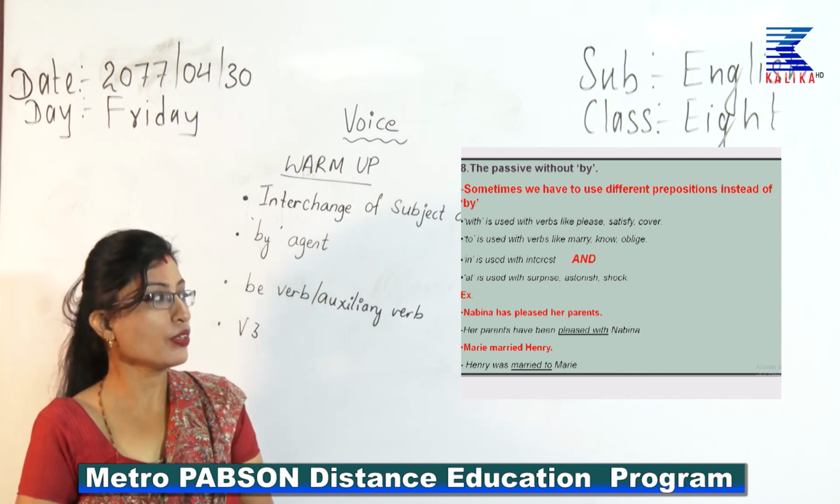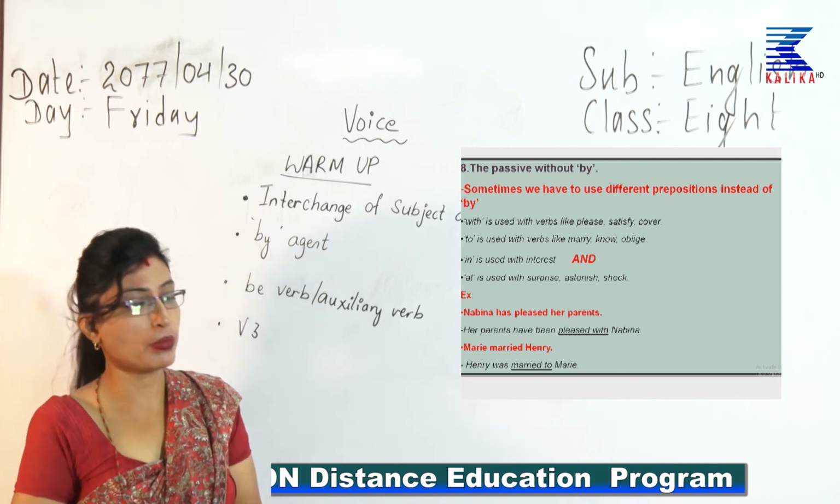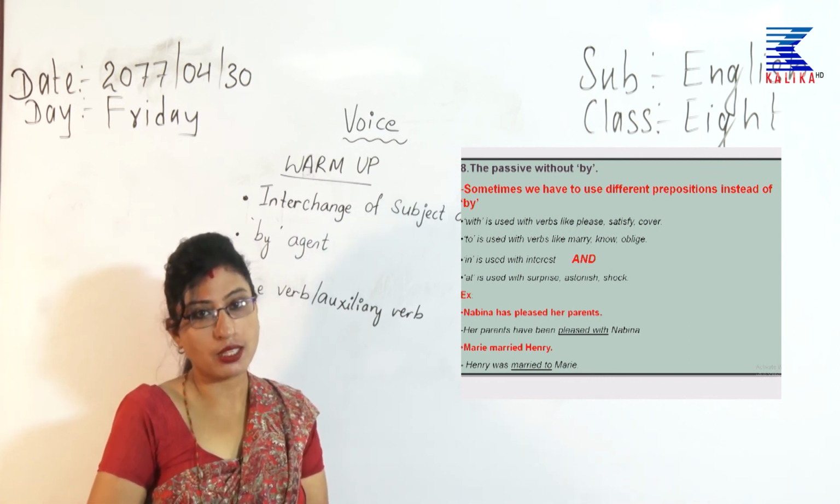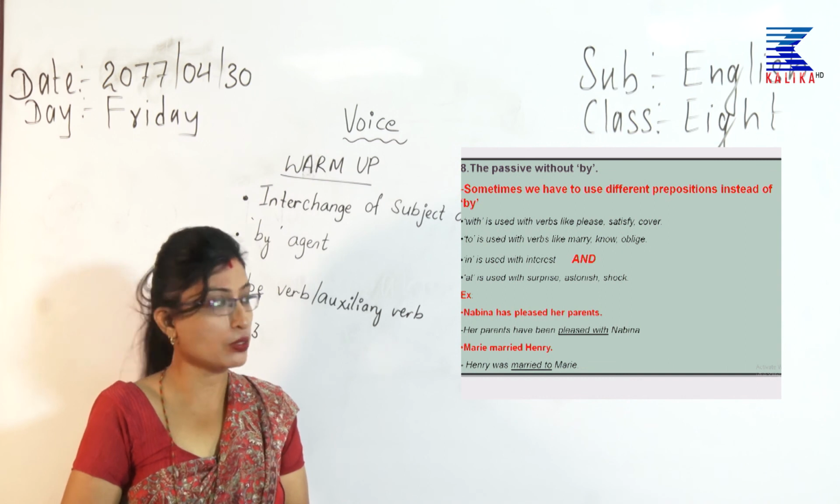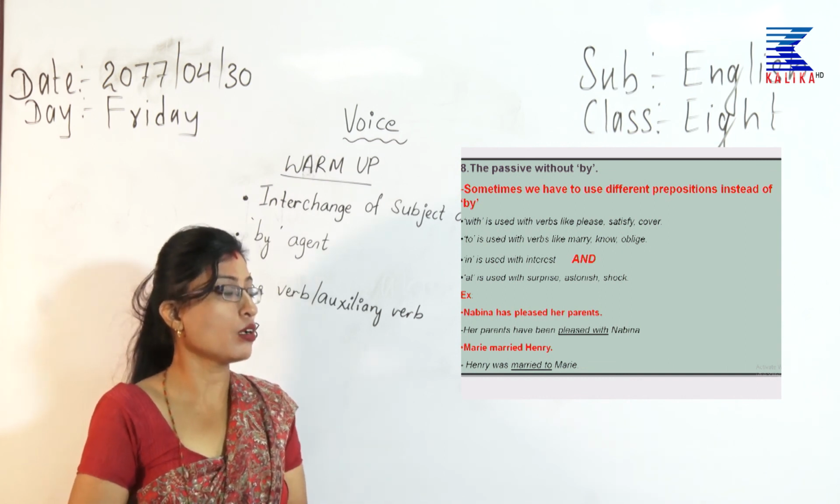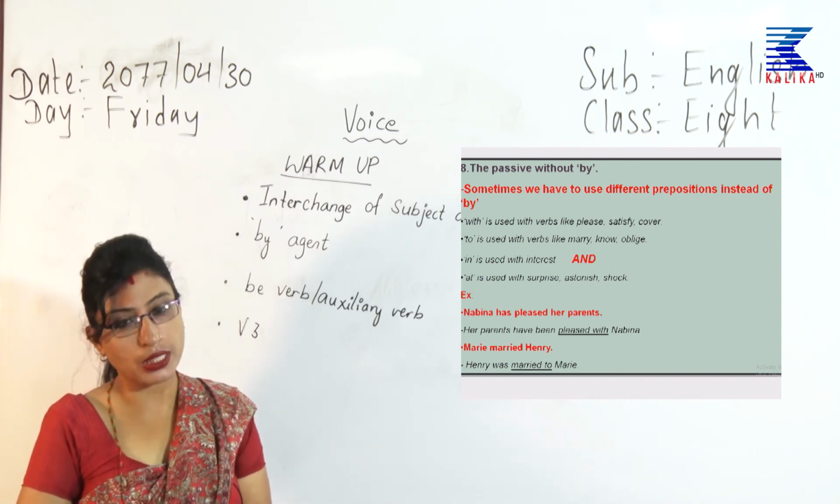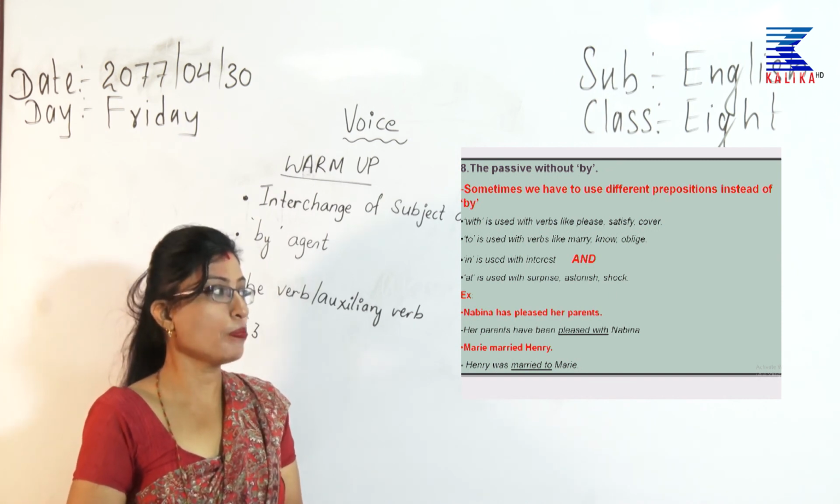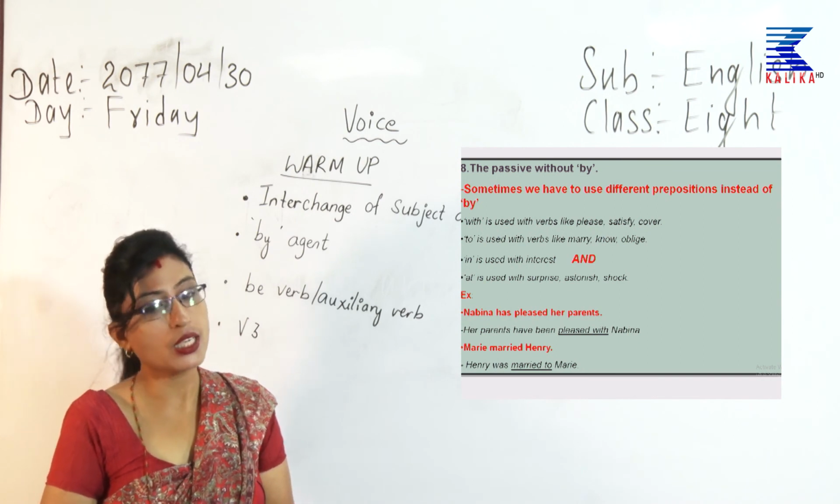For example, Nabina has pleased her parents. Her parents have been pleased with Nabina. I have underlined pleased with. Are you seeing? You cannot write "her parents have been pleased by Nabina." That would not be correct. What you have to write is her parents have been pleased with Nabina.